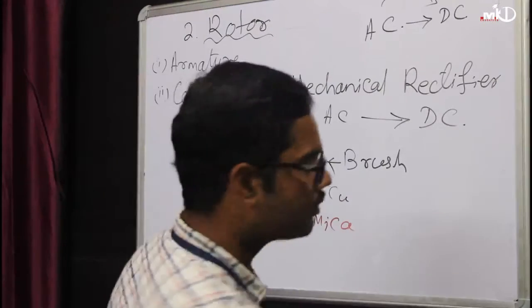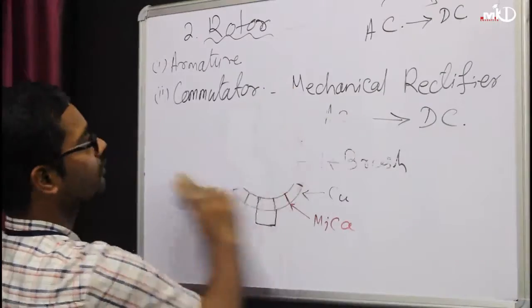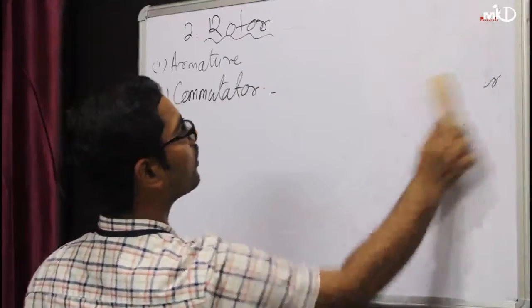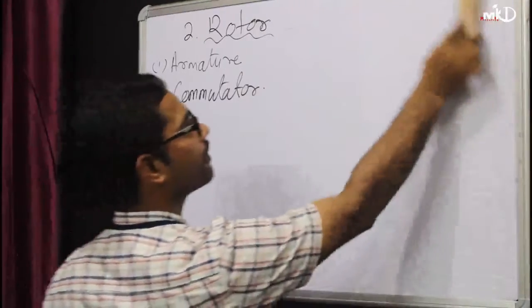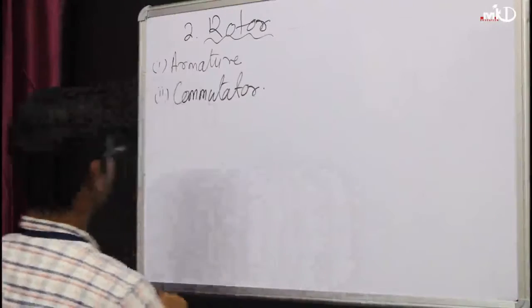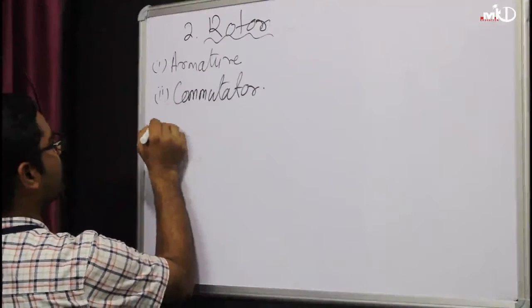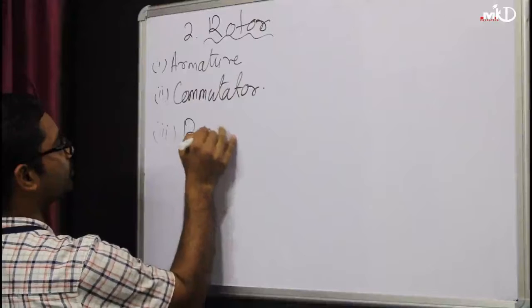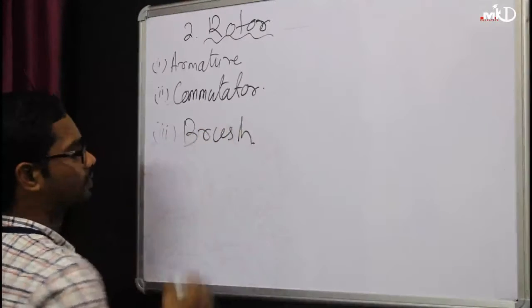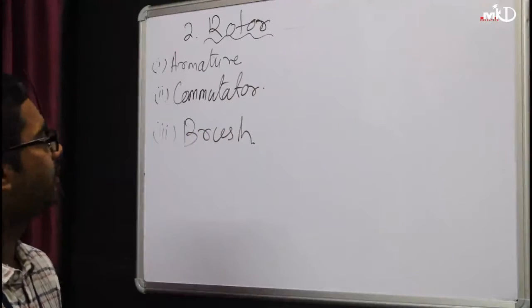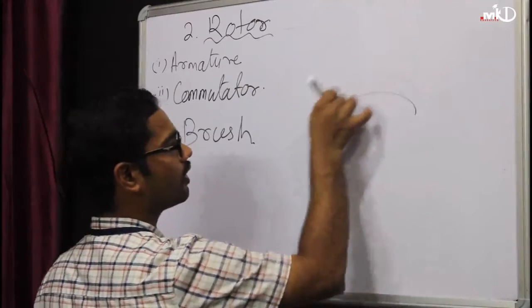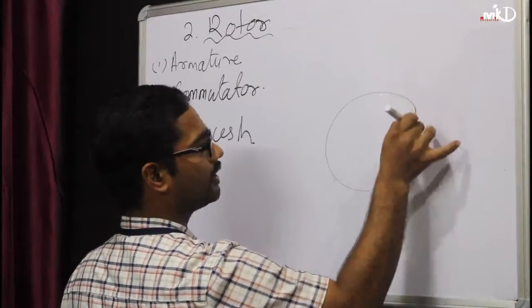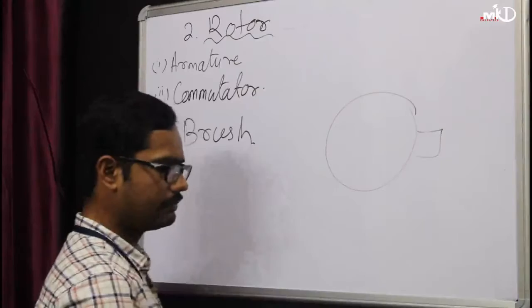Then comes your brush. What is a brush? The third part is your brush. I have drawn your commutator, and the brushes are present like that.